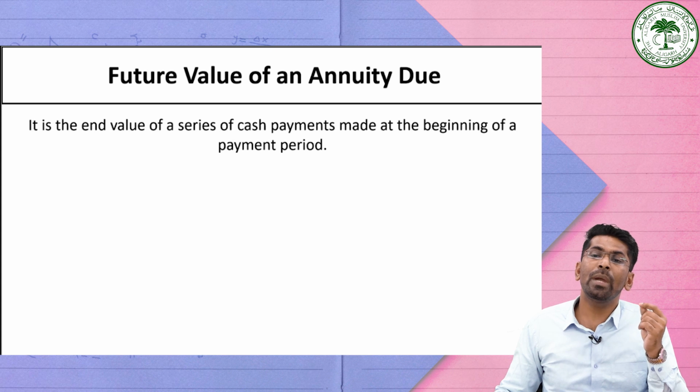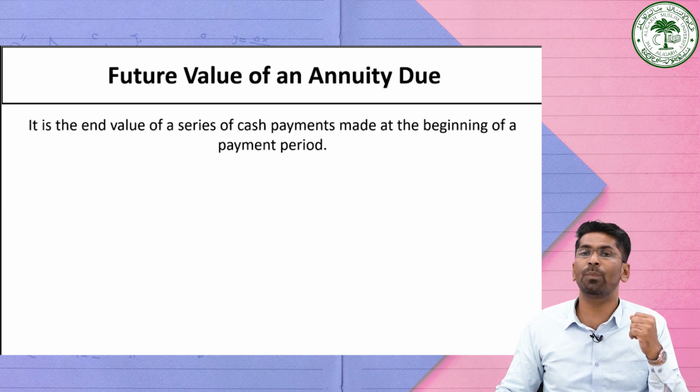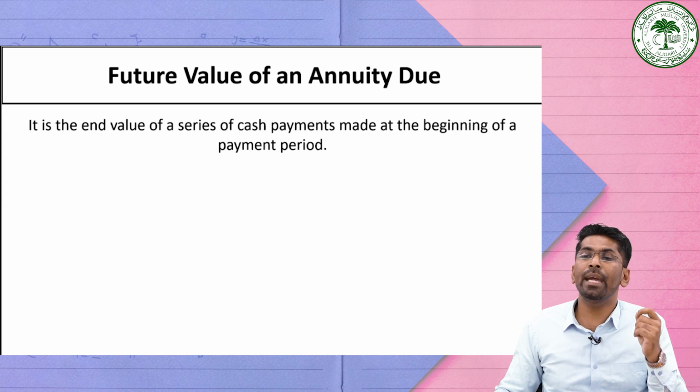Because the payments are made at the beginning of the period as against the end of the period, as we have already explained in the case of ordinary annuities. So here the payments are made at the beginning of the period, so that they have more time to earn the rate of interest. Accordingly, we rearrange the earlier formula with a slight modification.